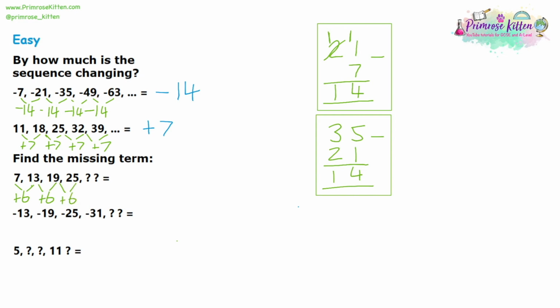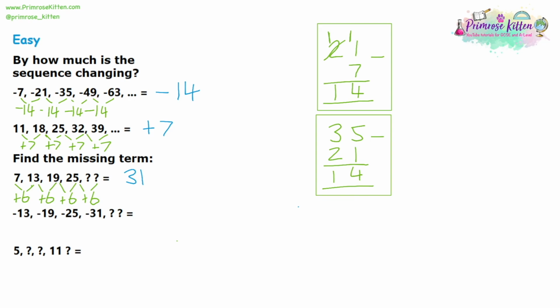So again, after a check or two or three, we're confident it's a linear sequence and it's going up by the same amount each time. That means to get from 25 to the next number, we are also going to be adding on 6. And 25 plus 6 is 31. So the missing term is 31.